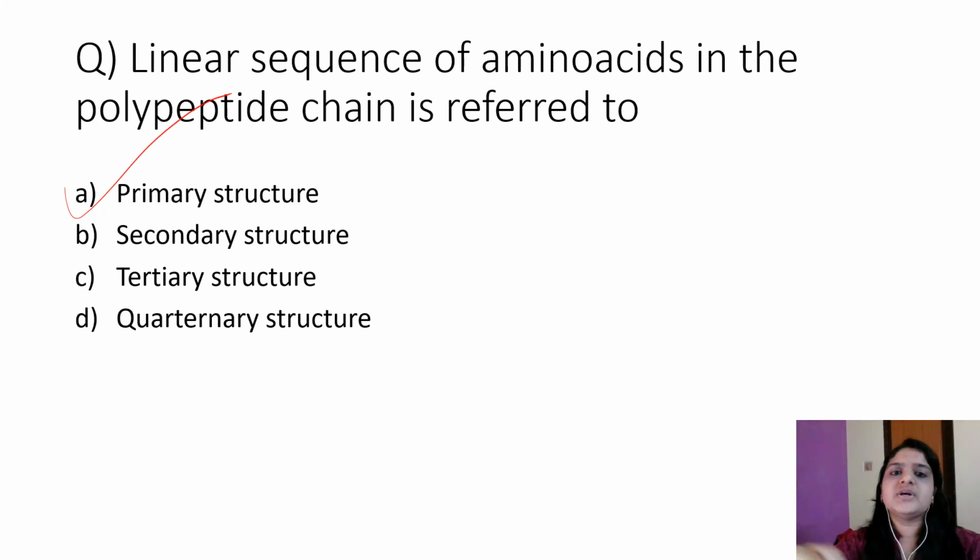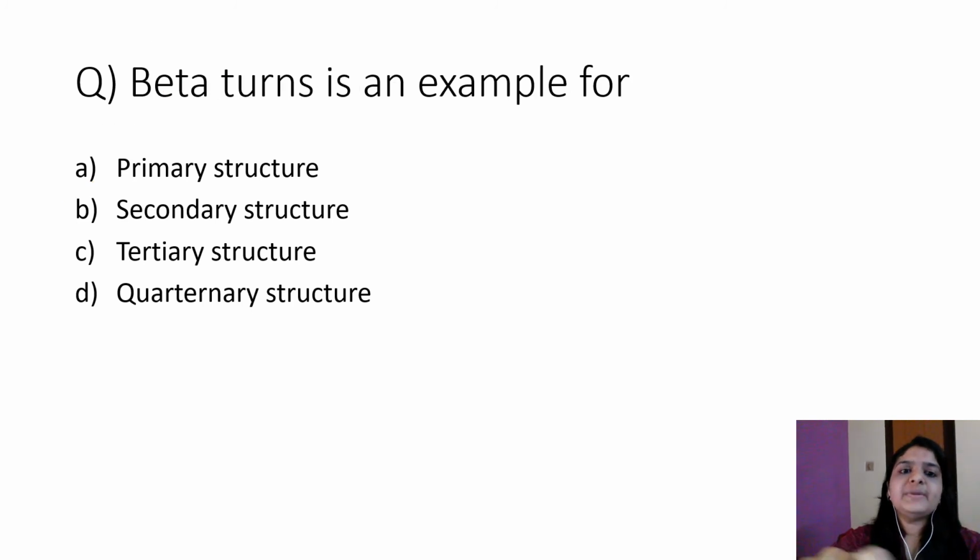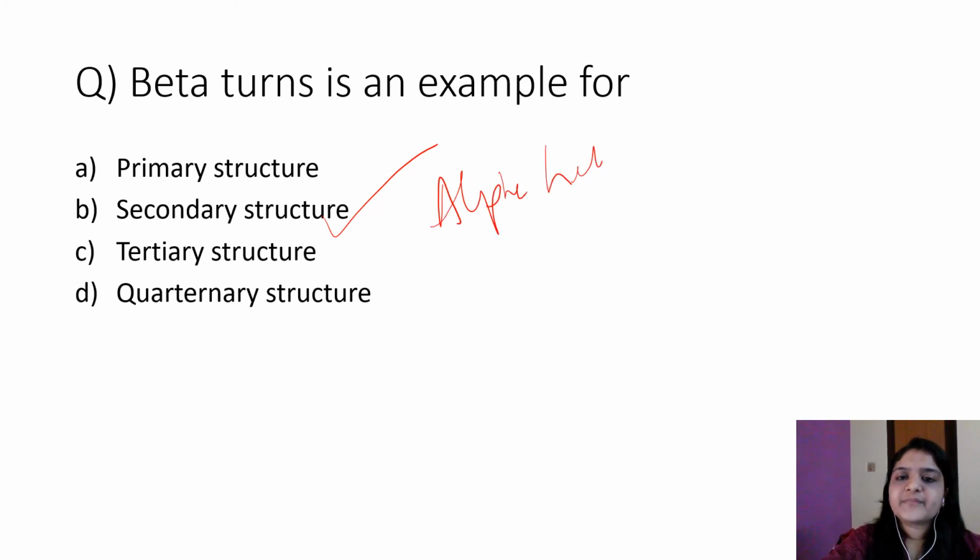Tertiary structure refers to the 3D structure of a protein, when these secondary structures are arranged into larger functional units. And in quaternary structure, different types of polypeptides are arranged in a spatial manner. So the linear sequence of amino acids is referred to as primary structure. Beta turns is an example for secondary structure. Answer is B. Other examples are alpha helix, beta sheet, beta turn or beta bends.